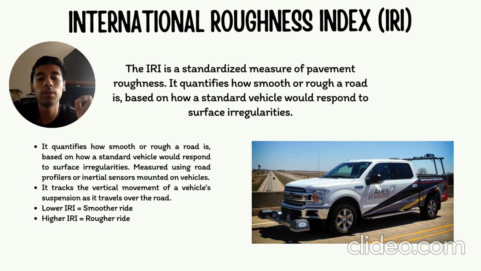It is measured using road profilers or inertial sensors mounted in the vehicles. These sensors track the vertical movement of the vehicle suspension. A lower IRI means a smoother ride, and a higher IRI means a rougher ride.